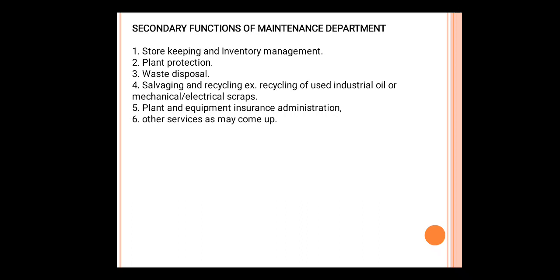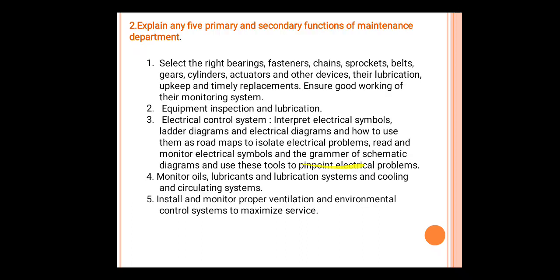Plant and equipment insurance administration. Insurance can be made, so if any sudden theft occurs or a fire catches, at that time this will help. Other services can be made. These are the secondary functions. So this is all about the explanation regarding five primary and secondary functions of the maintenance department.